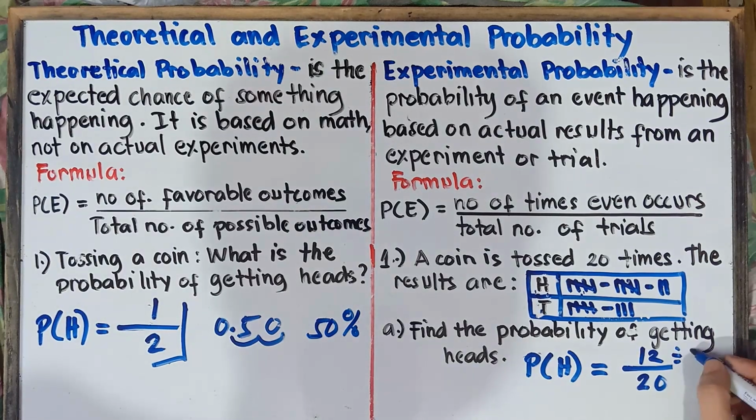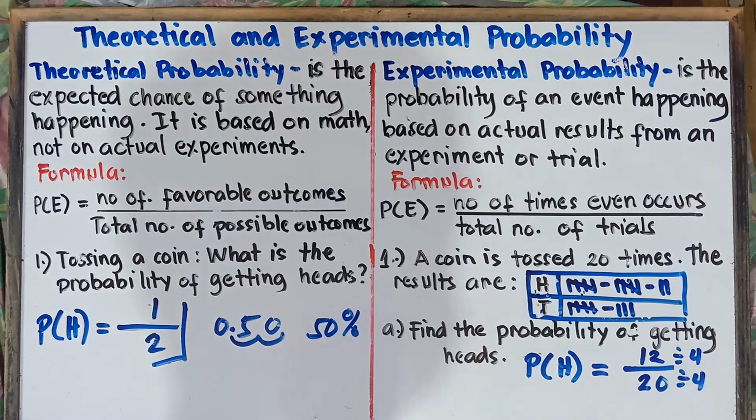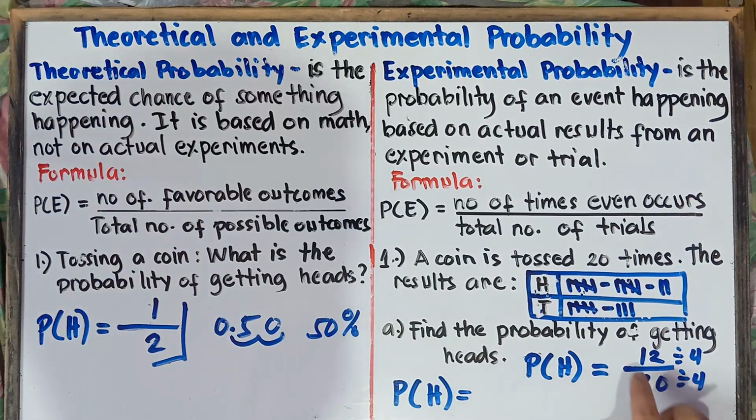We can divide this one by 4. So, probability of getting heads is equal to 12 divided by 4, that would be 3. 20 divided by 4, that would be equal to 5. So therefore, class, the answer, class, is 3/5.